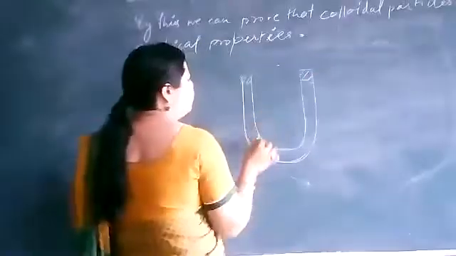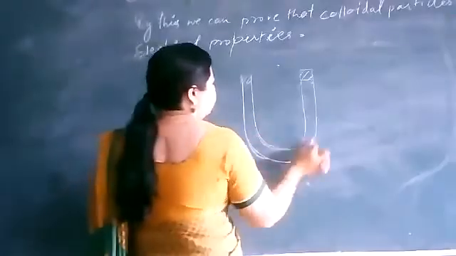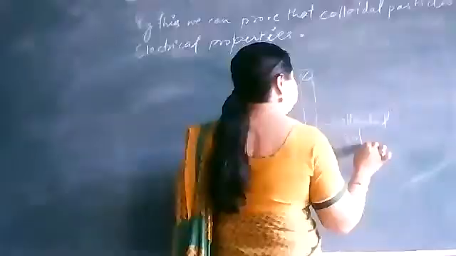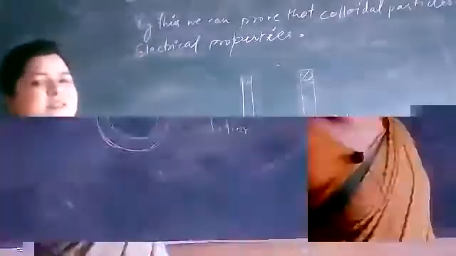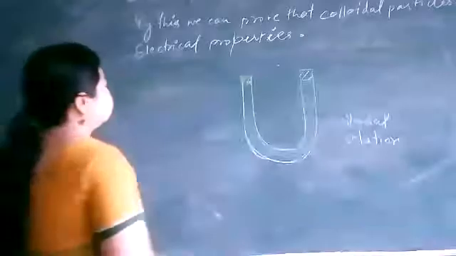In this glass tube, you fill the colloidal solution, and join these electrodes with a battery.